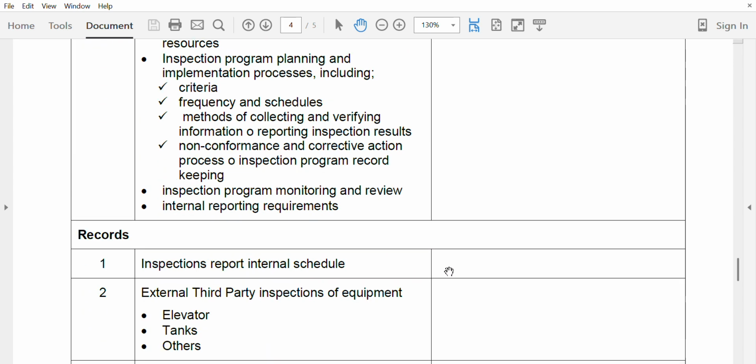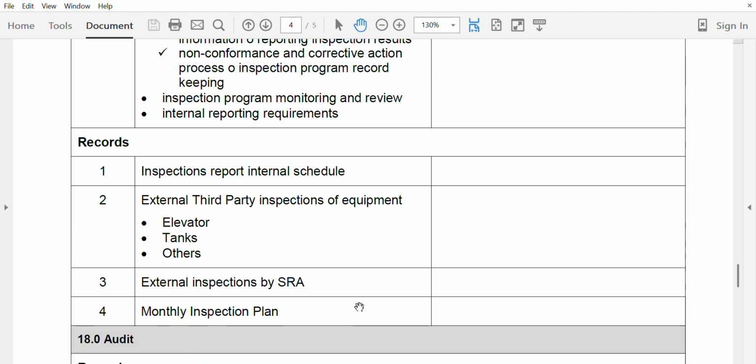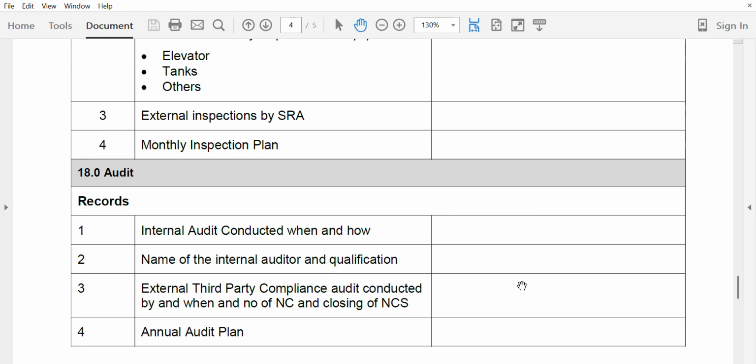Inspection, they have the inspection procedure. Now the inspection plan they have, internal and external inspection. Now third-party inspection for elevators, tanks, others, or compressors. If they have a forklift or some machinery, elevator, third-party inspection. External inspection by the SRA, monthly inspection plan or yearly inspection plan.